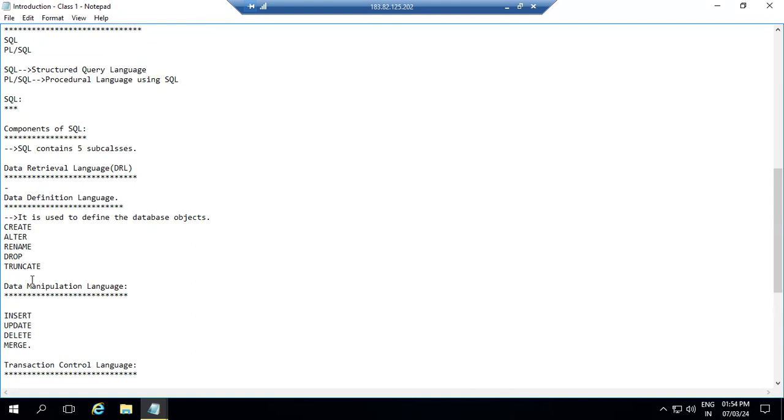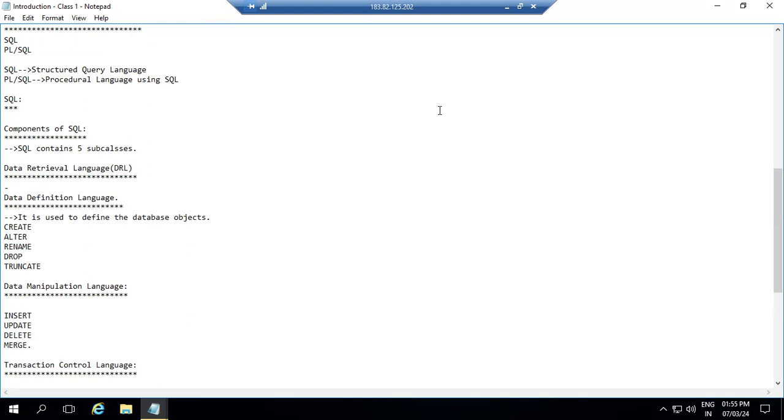You would have observed, this is where we write the queries. A query is a request that is sent to the database server. A query is used to communicate with the database. In SQL, we say SQL is a non-procedural language.